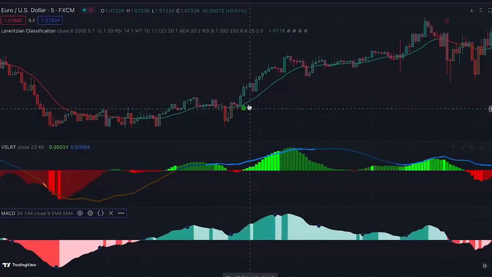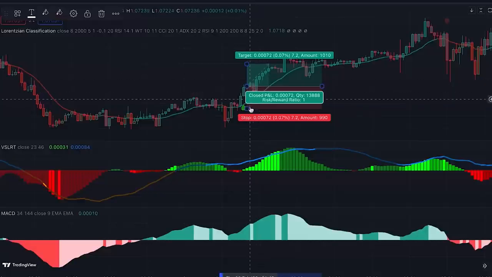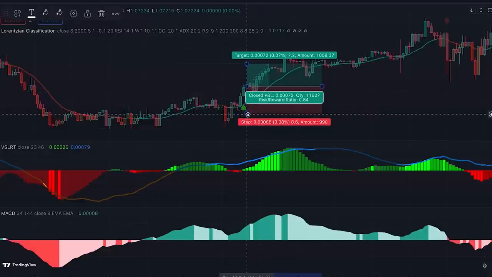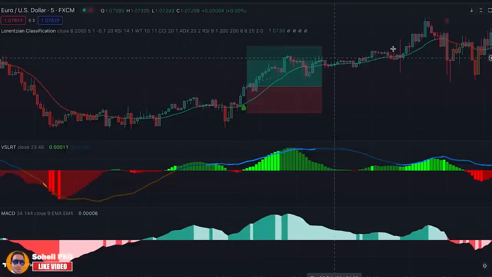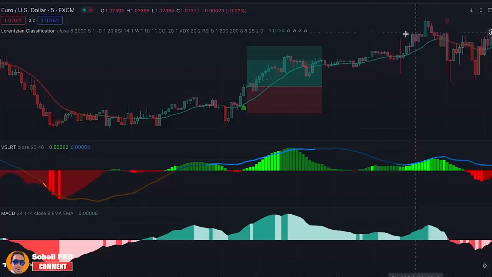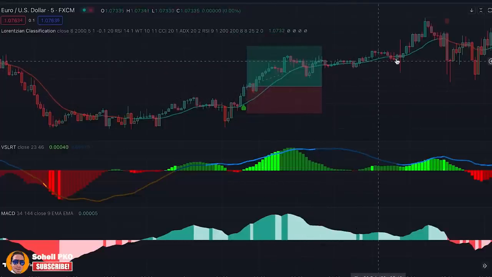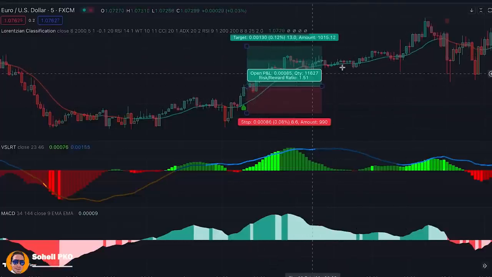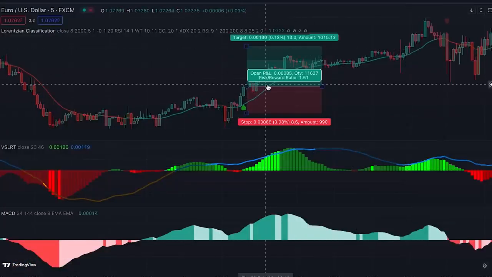So here this buy signal is confirmed and we can enter a long position as the new candle is opened. The stop loss for this trade is placed below the previous swing low, and the profit of this trade is taken at a 1.5 risk to reward ratio. You can also take your profit based on price action analysis and close your position when you see signs of reversal, and you can also move your stop loss after each pause or pullback, or you can even use a trailing stop order, but the safest option, especially if you're not an experienced trader, would be to set it in advance at a 1.5 risk to reward ratio.